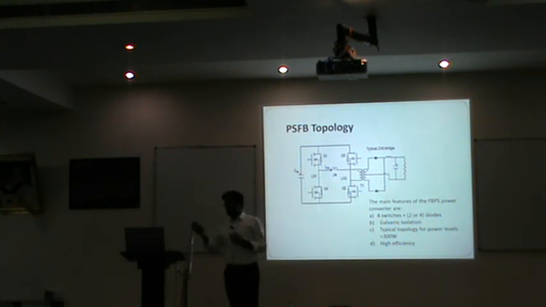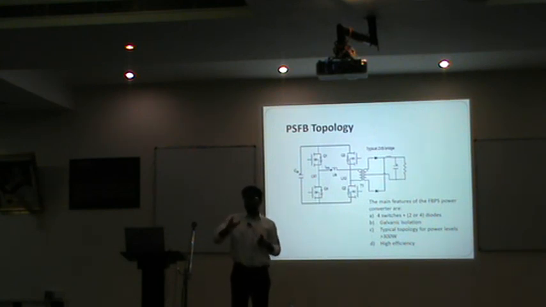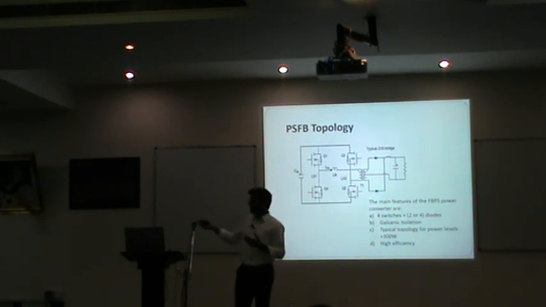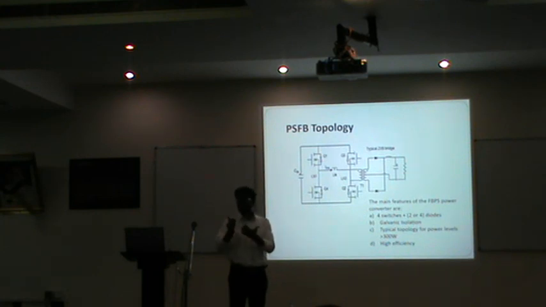For example, we have different cores, because practically we design the transformer based on the cores. We have E core, U core, C core, toroidal core, and so many cores. If you wind the wire on the core, it acts like a transformer. In the same way, an inductor also. Here a transformer is nothing but an inductor, with a primary and a secondary, and that makes the transformer.